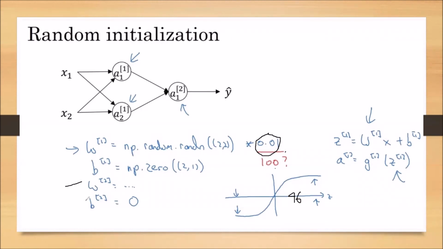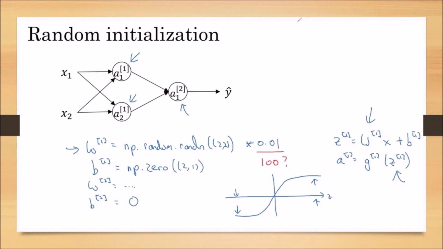Now again, for W2 and b2, the same process we will perform. np.random.randn. The W2 matrix size is 1 row and 2 columns, so this time we will write 1 comma 2. We will initialize np.random.randn(1,2) times 0.01. Similarly, b2 we will initialize with zeros.